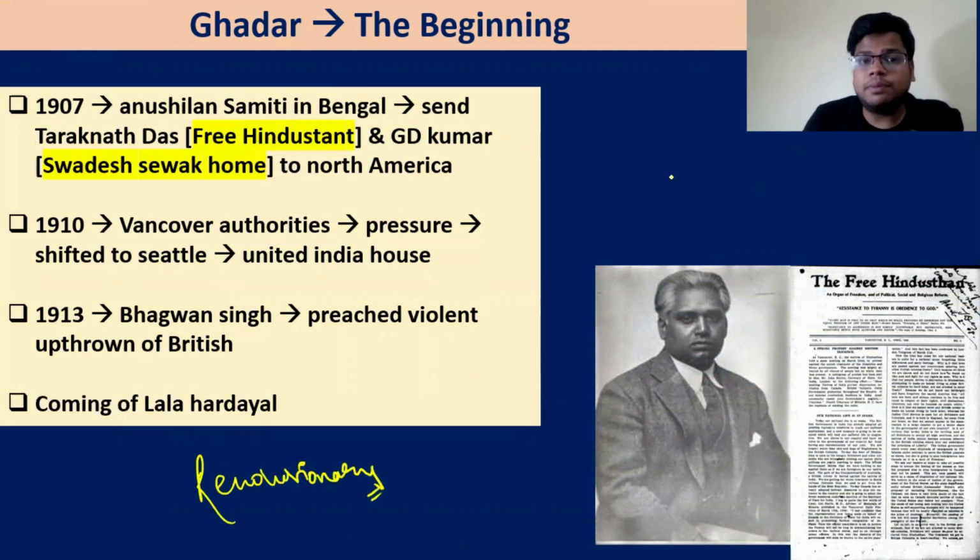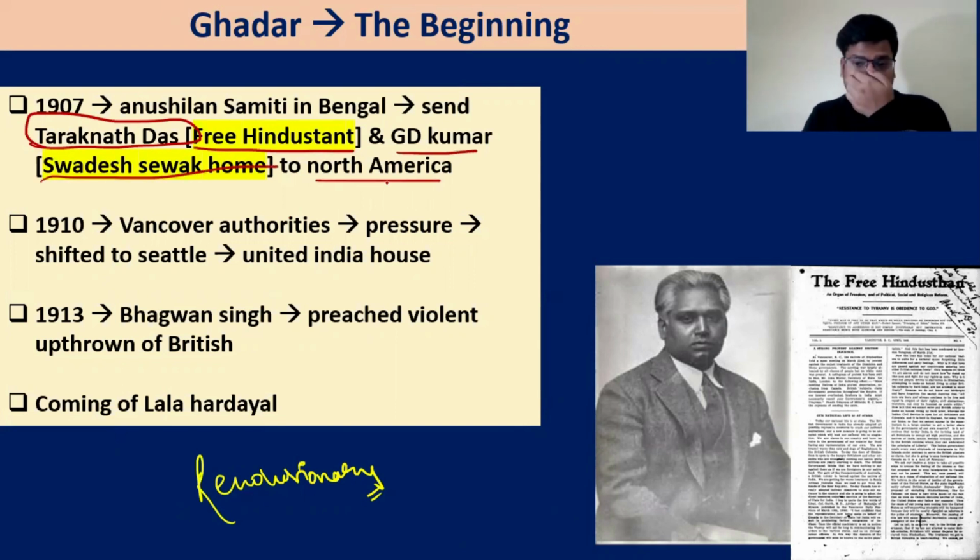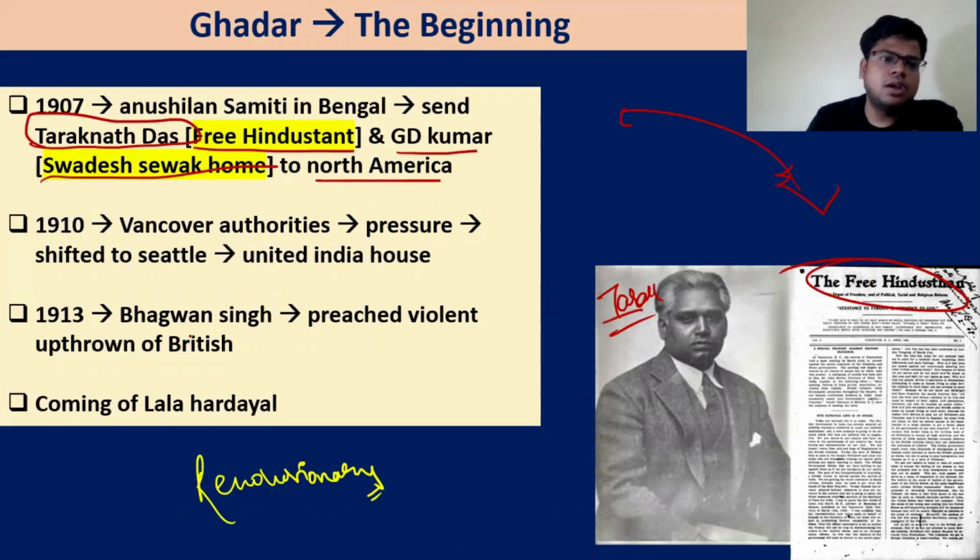Now this revolutionary party is watching from India and they have sent the leaders, that is Tarak Nath Das, who started this Free Hindustan, GD Kumar, Swadesh Sevak Home to North America. Later on, these people, such as Tarak Nath Das, will start this newspaper, the Free Hindustan. So these will be sent first from India to USA to help these people.